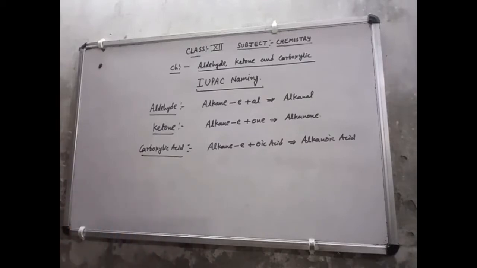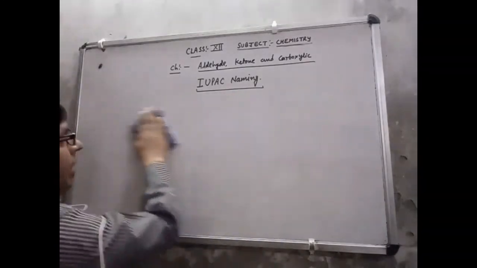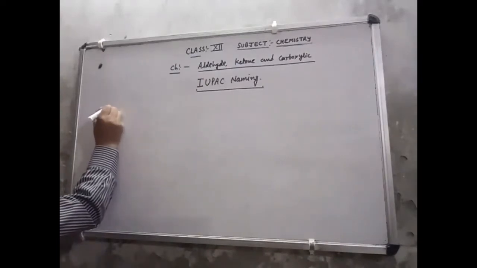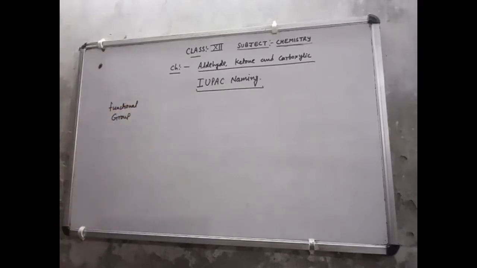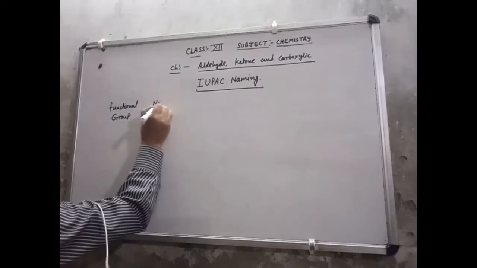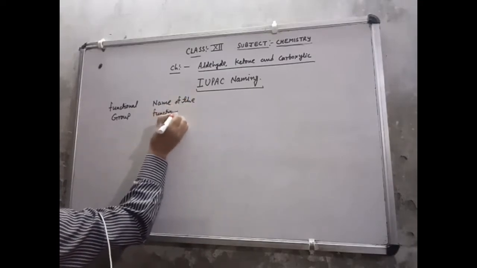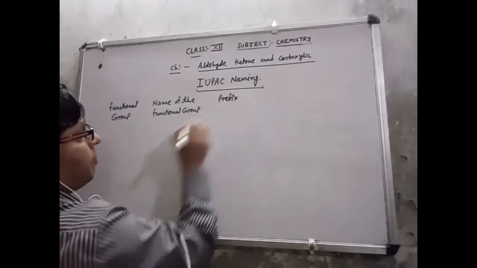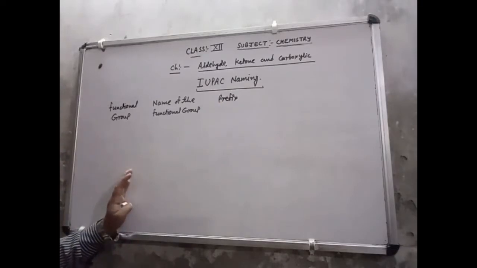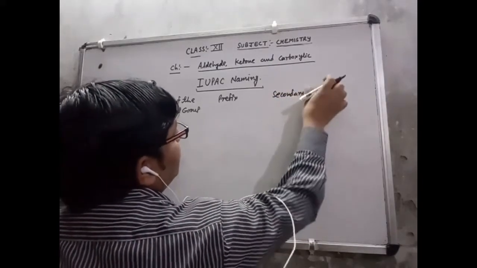So I am going to make a chart here, please note it down. On one side I write the functional group, then the name of the functional group, after that the prefix, and then the secondary suffix.